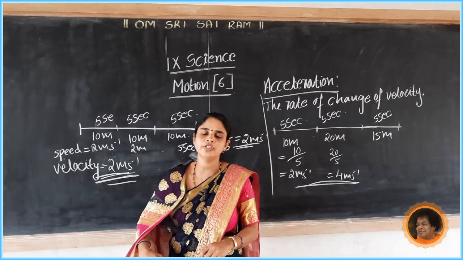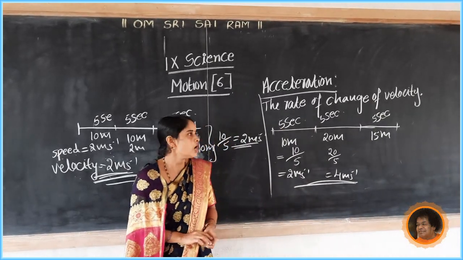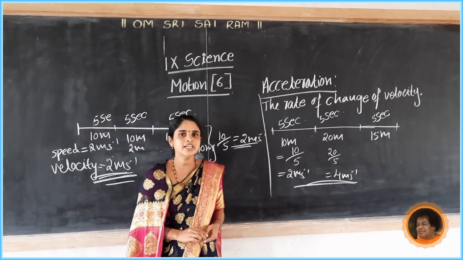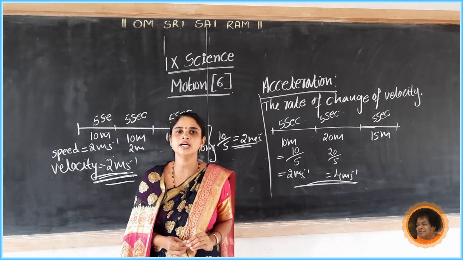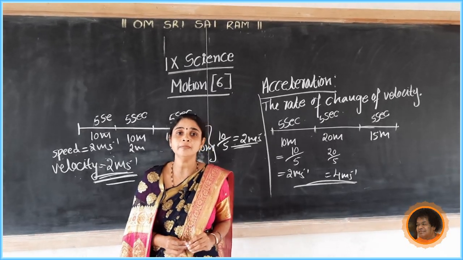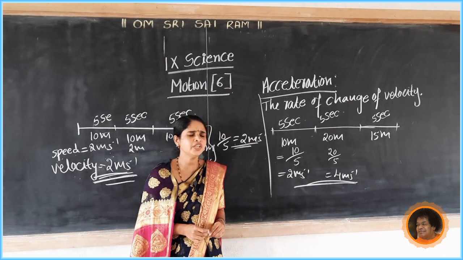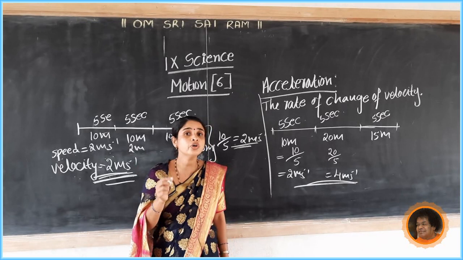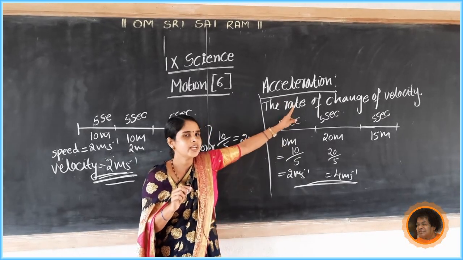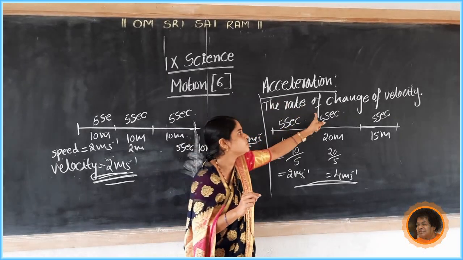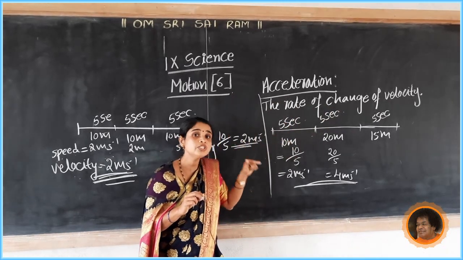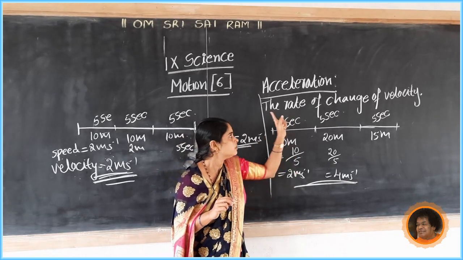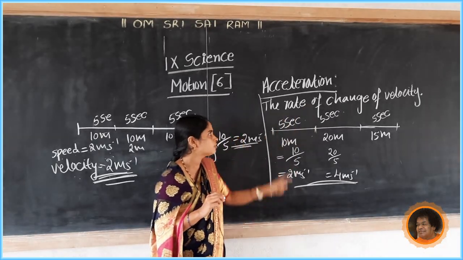The rate of change of velocity is called acceleration, or the change in velocity of an object in unit time. That is another definition of acceleration. Rate means with respect to time. So the rate of change of velocity is called acceleration.